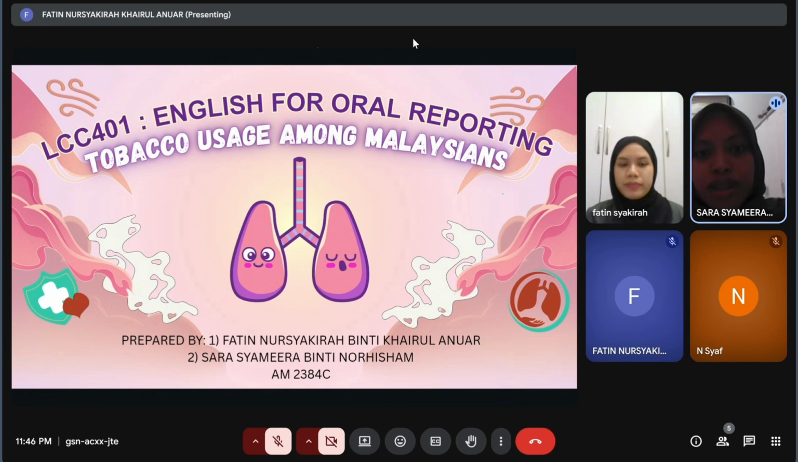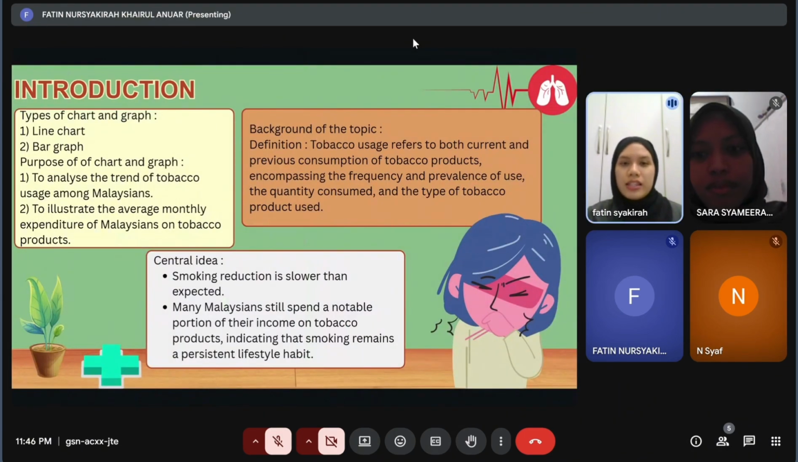The topic we chose is tobacco usage among Malaysians. Let's start with the introduction part. We will use two visuals, a line chart and a bar graph, to explain our findings. The purpose of the chart and the graph. Let's start with the line chart first. The line chart is to analyze the trend of tobacco usage among Malaysians. The bar graph is to illustrate the average monthly expenditure of Malaysians on tobacco products.